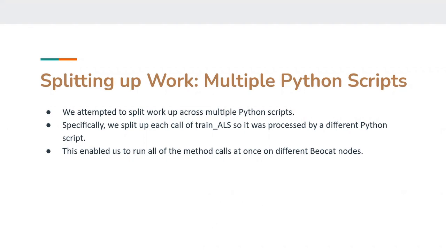Another method of speeding up the grid search we implemented was splitting up the work across multiple Python scripts and submitting those as separate Slurm jobs, all at the same time. This way, although we wouldn't be using any specific parallel processing library, the work would still be done all at the same time in parallel. We achieved this by altering the trainALS method to only run once with a specific pair of parameters. This enabled us to run all the method calls to trainALS with different hyperparameters all at once on different Beocat nodes.